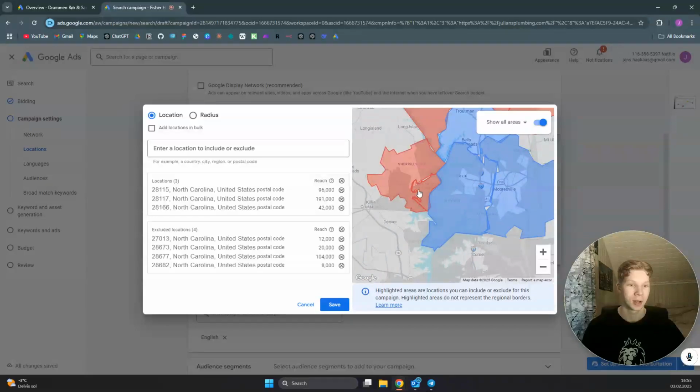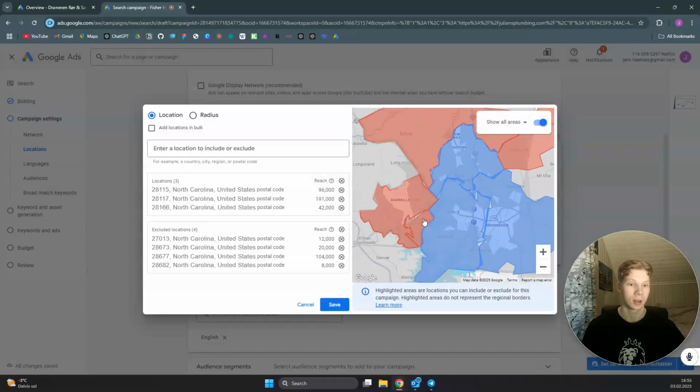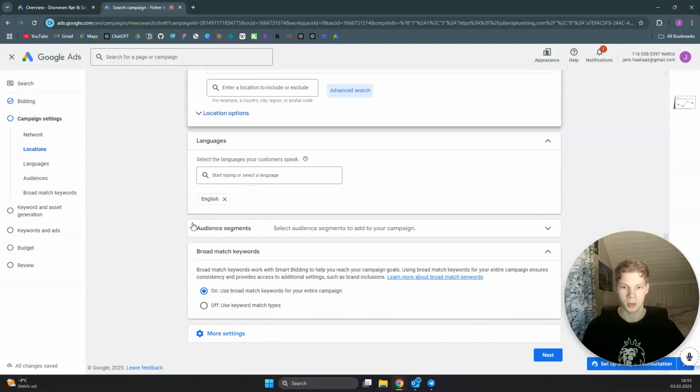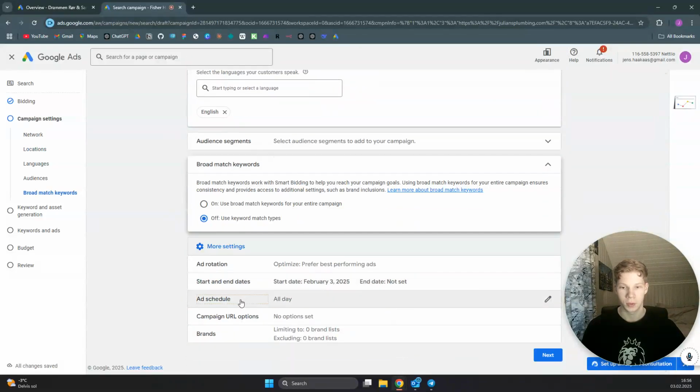So just make a perimeter around the area you have included, like that, and then click on save once you've done that. And now we want to set our language to English. We don't need to do audience segments. Set our broad match keywords off, and we want to add one more setting, which is the ad schedule.